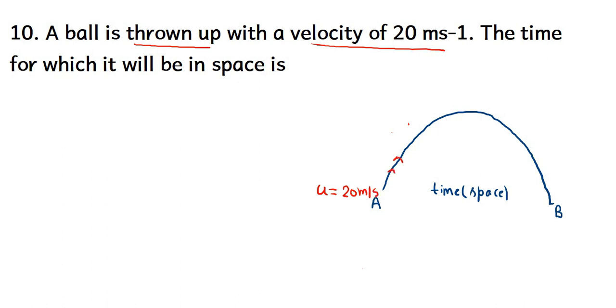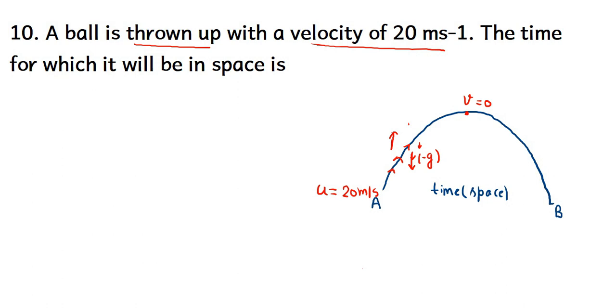Now students, as the ball goes up, at the top point its velocity decreases and becomes 0. Why does it decrease? Because the gravitational force acts opposite to it, which decreases the velocity of the ball. At the topmost point the velocity becomes 0. We can say that when the ball is going up, negative acceleration acts on it.